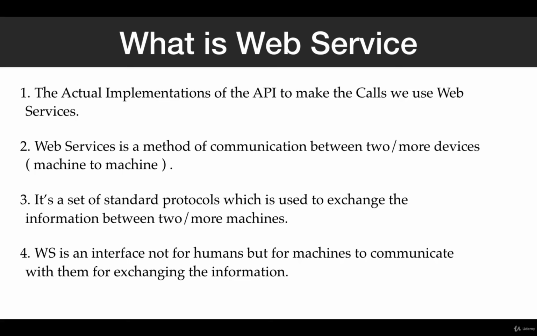Web service is the actual implementation of our API. We discussed that API is a URL which we can invoke to get or to send data to a machine or to a platform. But how can that be done?